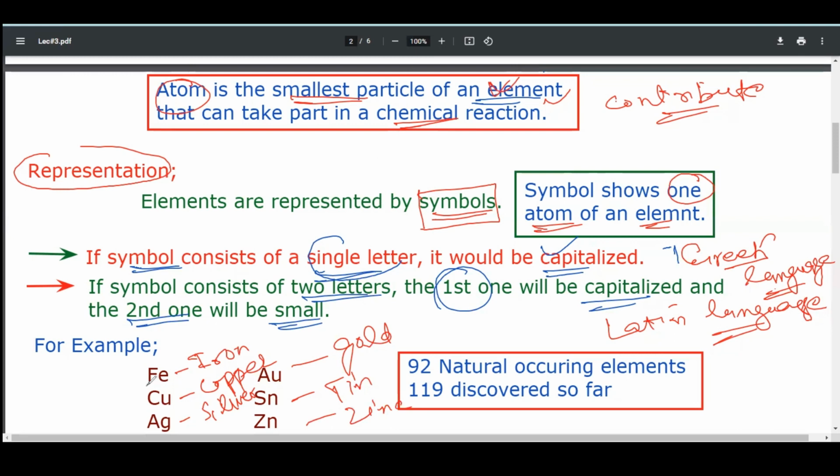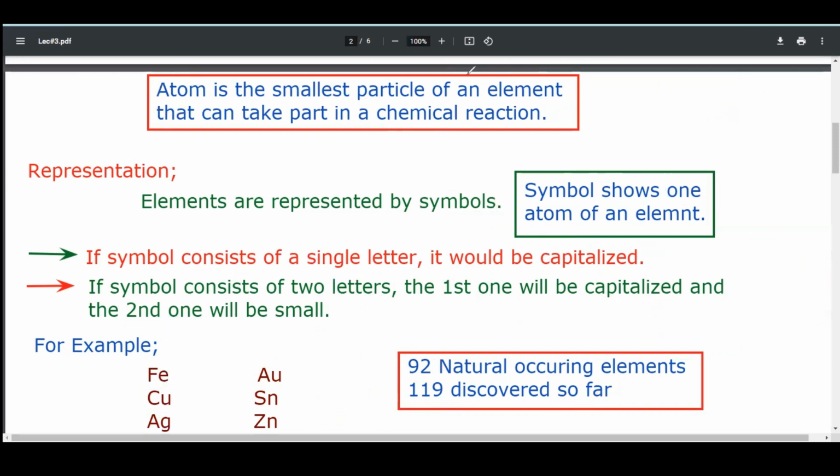Here you can see that if a symbol consists of two letters, the first letter is capital and the second one is small. If it consists of a single letter, like oxygen, it is capitalized. Like hydrogen, it is capitalized. At this time, only 92 naturally occurring elements are present, while 119 elements have been discovered so far. I hope you now have an idea what elements are.